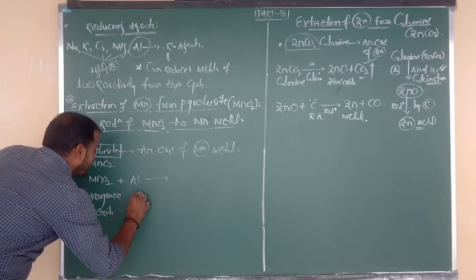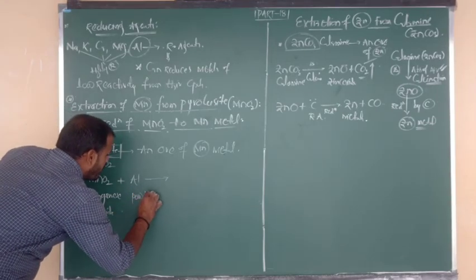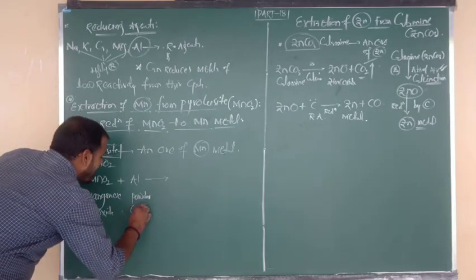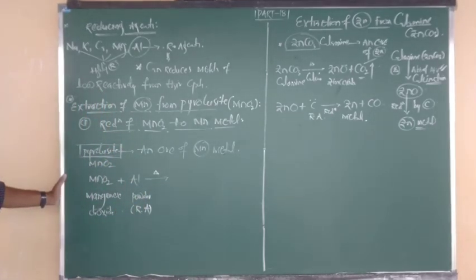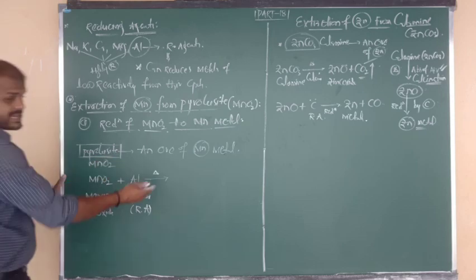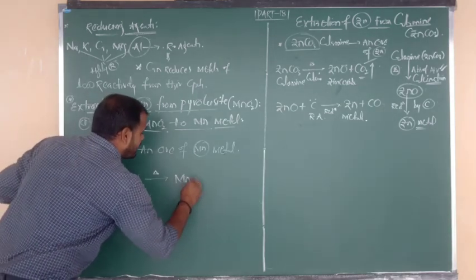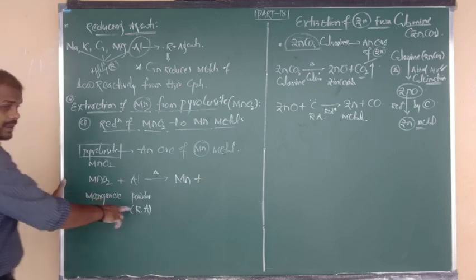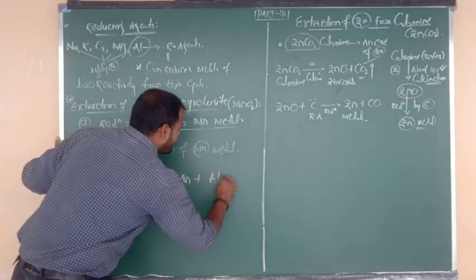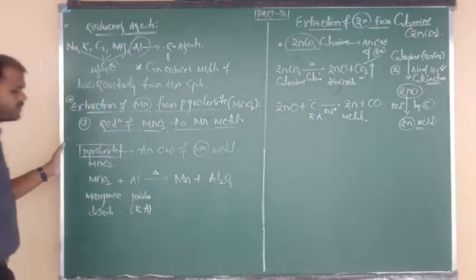Manganese dioxide on reduction with aluminium powder, which acts as the reducing agent, definitely gets reduced into the metal, Mn. And aluminium is oxidized into aluminium oxide, Al2O3.